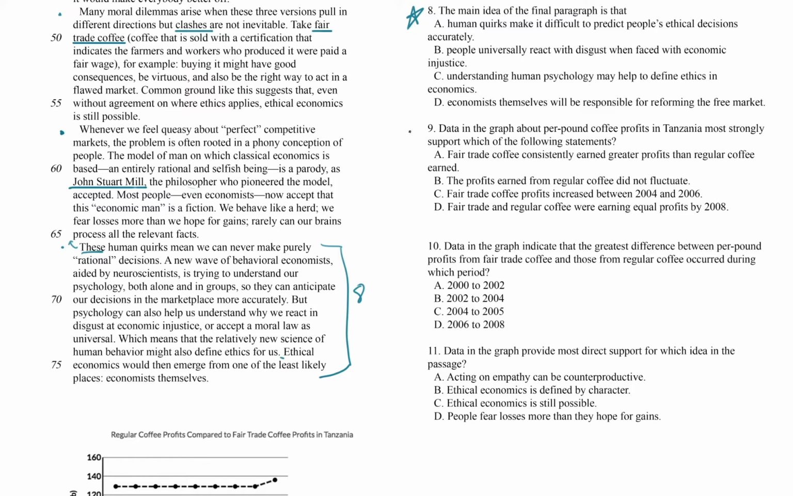And then the last 3 questions, 9, 10, 11, are all about the graph. Number 9, data in the graph about per pound coffee profits in Tanzania most strongly support which of the following statements? And then there's no reference back to the passage. I think we could solve that just by looking at the graph. Question number 10, data in the graph indicate that the greatest difference between per pound profits from fair trade coffee and those from regular coffee occurred during which period? Let's take a look at the graph.